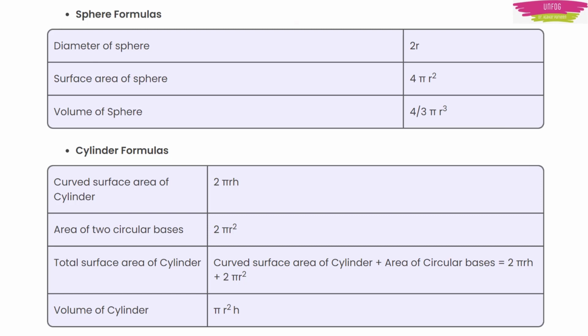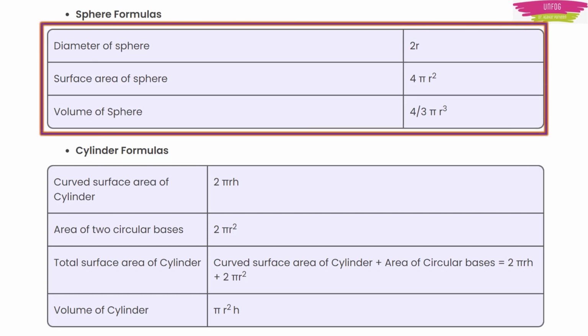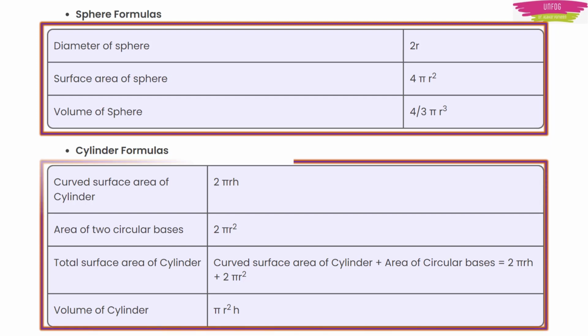Then we have the sphere formulae, wherein diameter is 2r, area is 4πr², and volume is 4/3 πr³ for a sphere. Then you have it for a cylinder: the curved surface area is 2πrh, and the area of two circular bases will be 2πr². Total surface area of cylinder will be curved surface area plus area of circular bases, meaning 2πrh plus 2πr², and volume of cylinder will be πr²h.